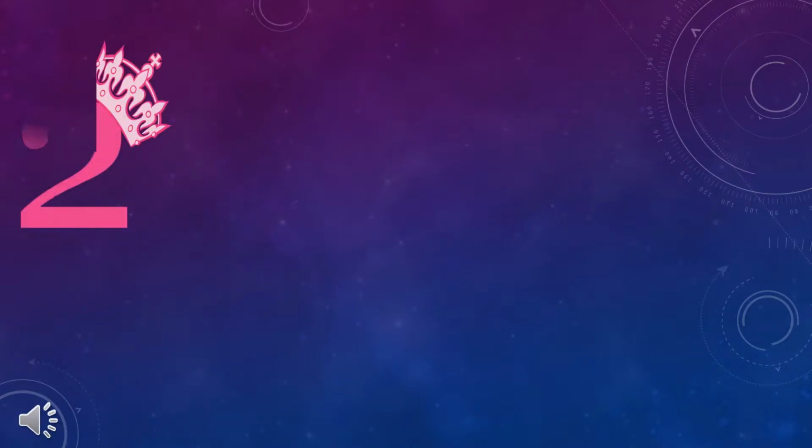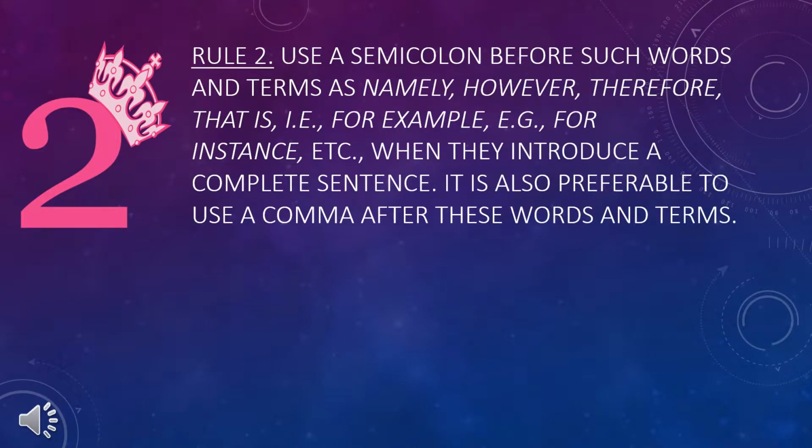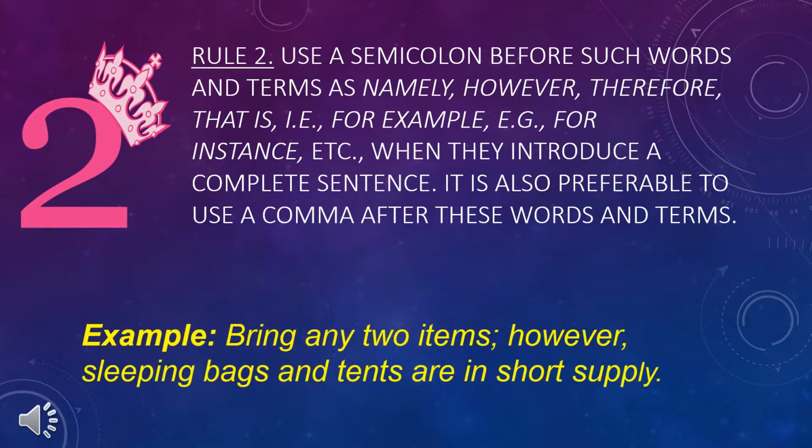Rule 2. Use a semicolon before such words and terms as namely, however, therefore, that is, for example, for instance, etc. when they introduce a complete sentence. It is also preferable to use a comma after these words and terms. Example: Bring any two items; however, sleeping bags and tents are in short supply.